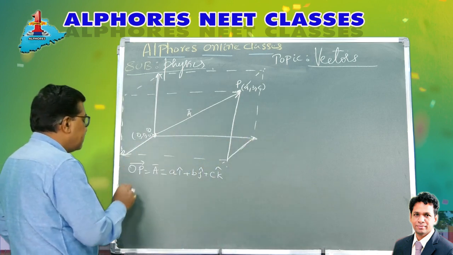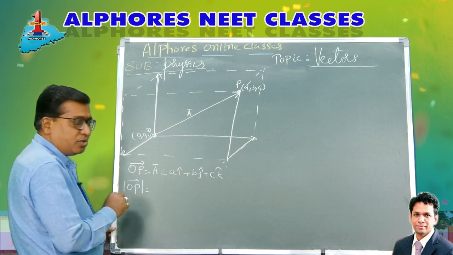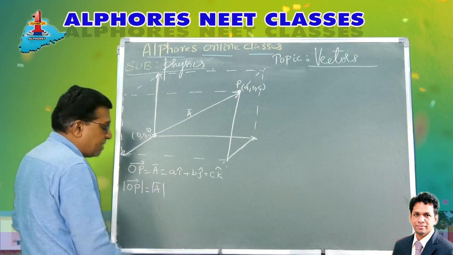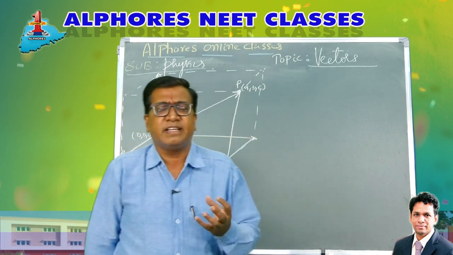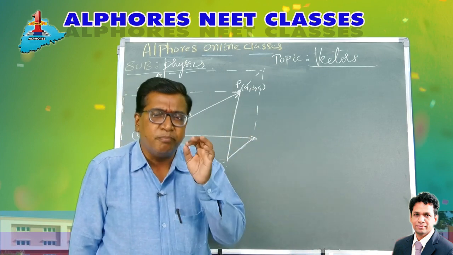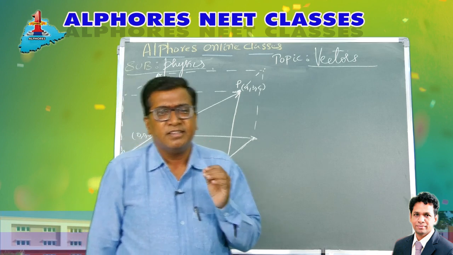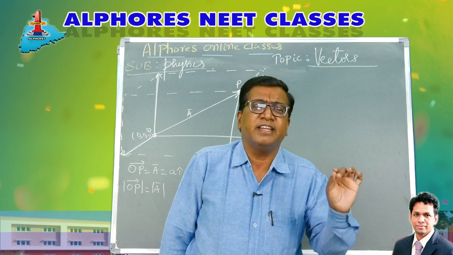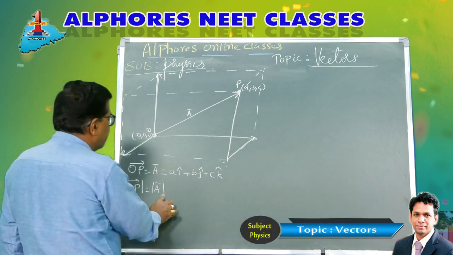Okay, right. Then how about the magnitude of the vector OP bar? I was telling you what magnitude is. Magnitude is a value. The absolute value of the vector is termed the magnitude of the vector. It is called the modulus of the vector, right? It's a pure scalar, and it is always positive.